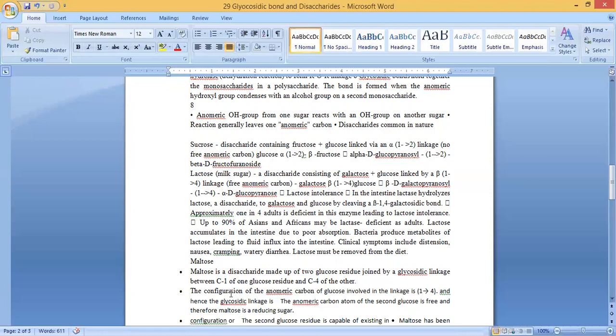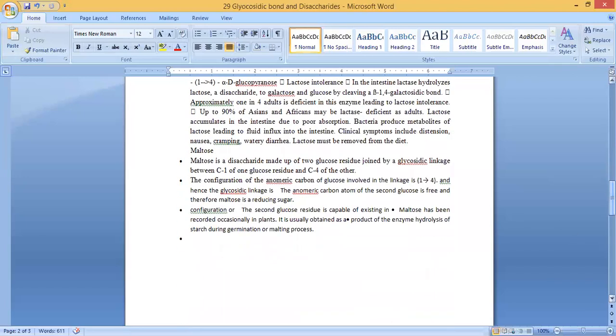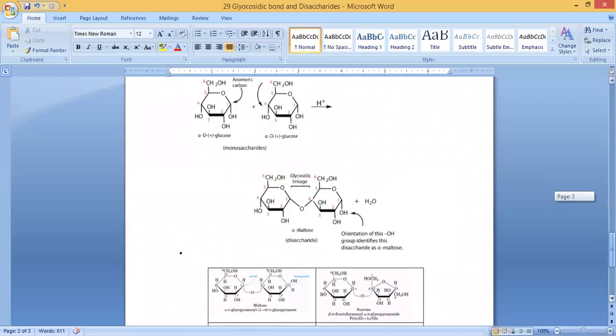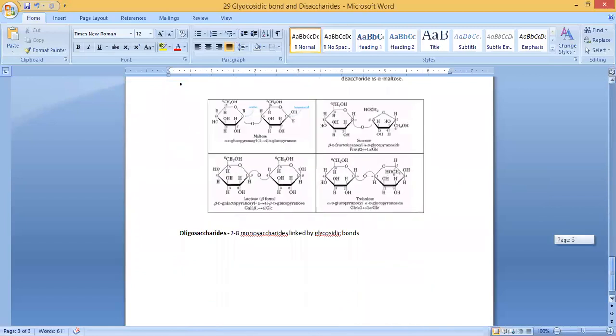joined by a glycosidic linkage between C1 of one glucose residue and C4 of the other glucose residue. The configuration of the anomeric carbon of the glucose involved in the 1,4 linkage is alpha, hence the glycosidic linkage is alpha 1,4. The anomeric carbon atom of the second glucose is free, and therefore maltose is a reducing sugar. So this is the formation of disaccharides, and these are examples of disaccharides, while oligosaccharides may have 2 to 8 monosaccharides linked by glycosidic bonds.